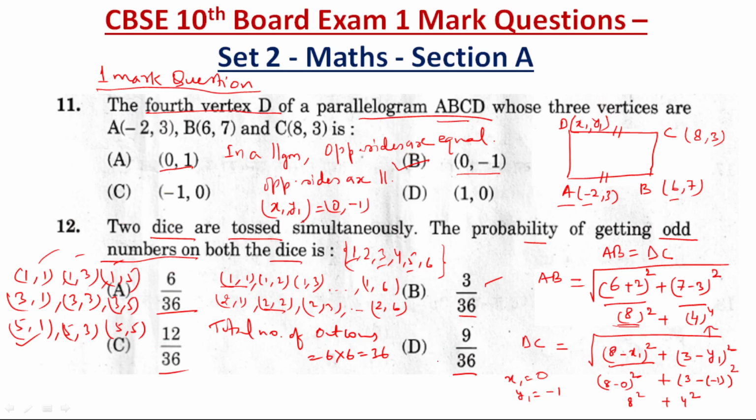Okay. So we can write 9 by 36. So 9 by 36 is the total outcome of getting odd numbers on both the dice. Okay, so the answer will be option D.